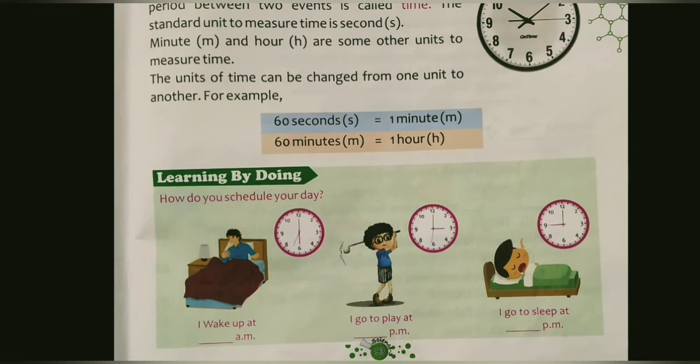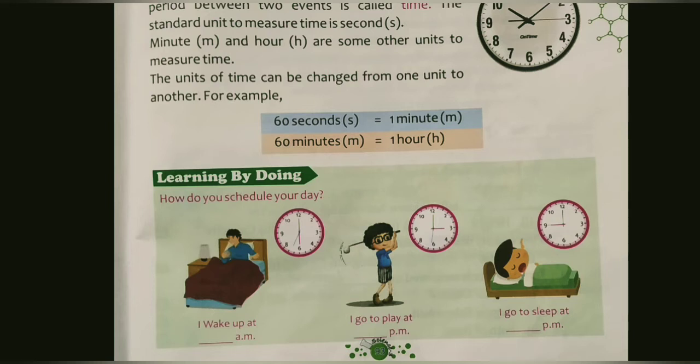But when we talk about length, m shows meter. Here we are learning about time, so in time, m represents minute. Is that clear? And s represents second, and h represents hour. At some places you can see that hr is also written for hour, so don't be confused.